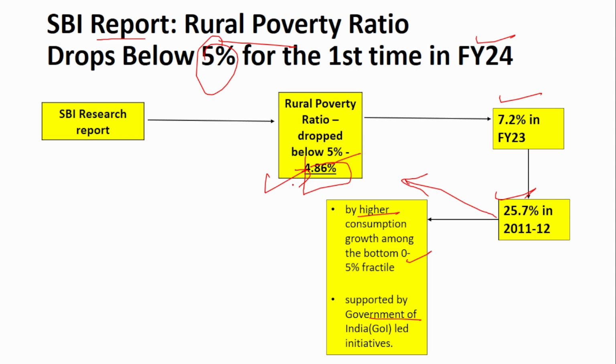You can use this data in your essays, and you can say that for the first time the rural poverty ratio has dropped below 5% as per the SBI report. You can mention that the reason is higher consumption and also government-led initiatives.